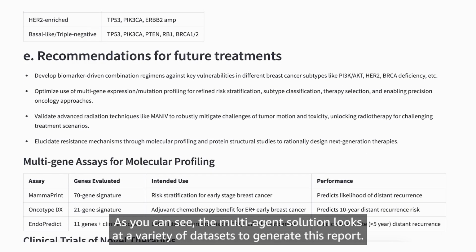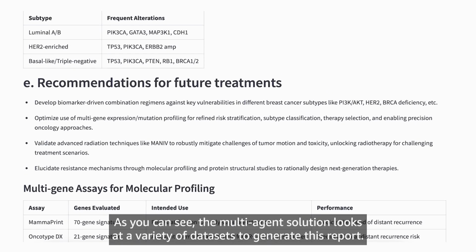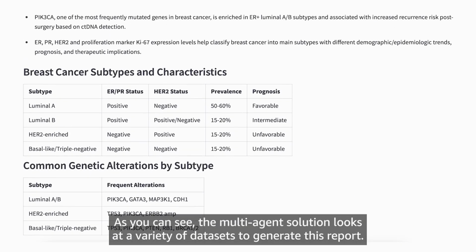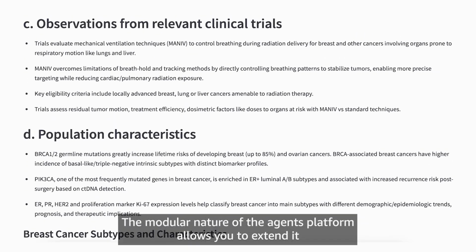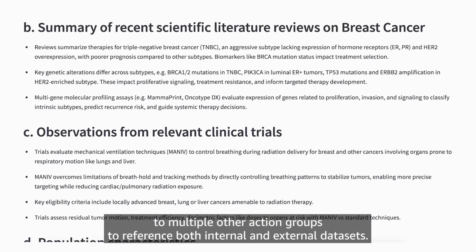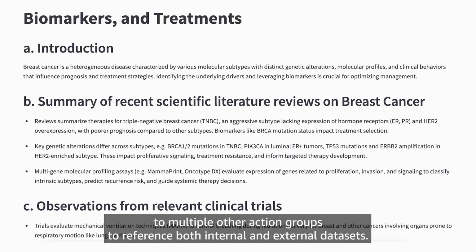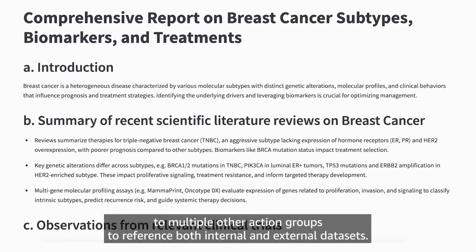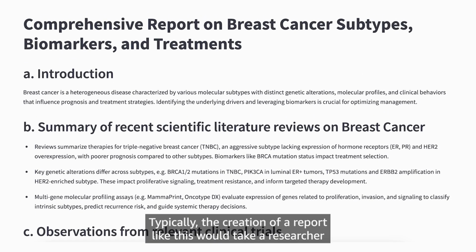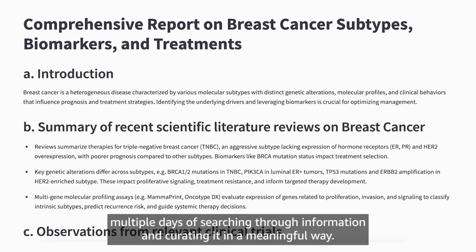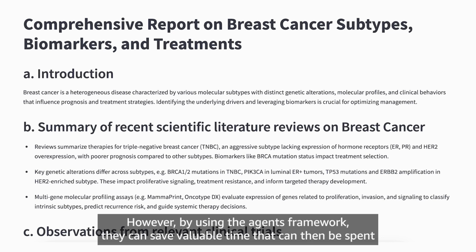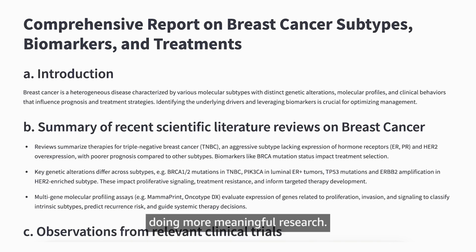As you can see, the multi-agent solution looks at a variety of datasets to generate this report. The modular nature of the agent's platform allows you to extend it to multiple other action groups to reference both internal and external datasets. Typically, the creation of a report like this would take a researcher multiple days of searching through information and curating it in a meaningful way. However, by using the agent's framework, they can save valuable time that can be spent doing more meaningful research.